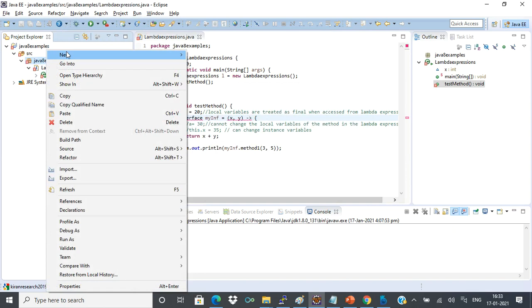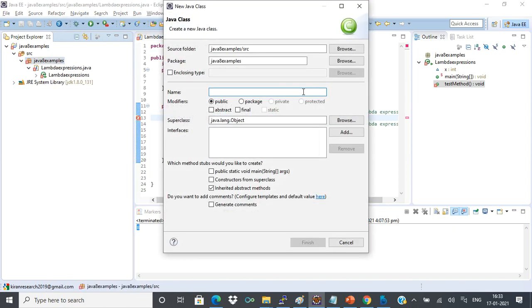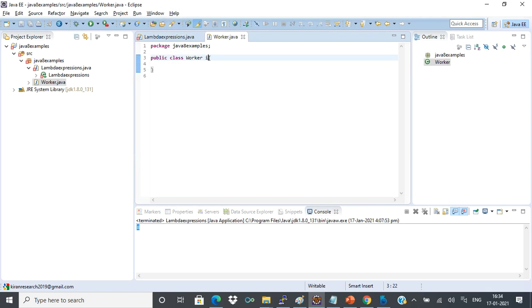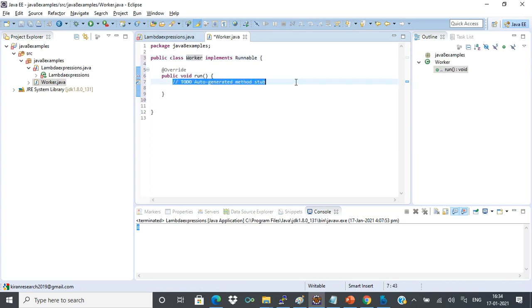I will create one class called Worker. A worker means something that does some processing. I will implement Runnable in this Worker class. Whenever I implement Runnable, I have to implement the run method. In it, I'll do some processing of 10 tasks: for i less than or equal to 10, i plus plus.